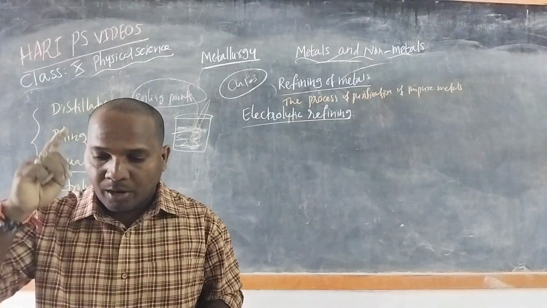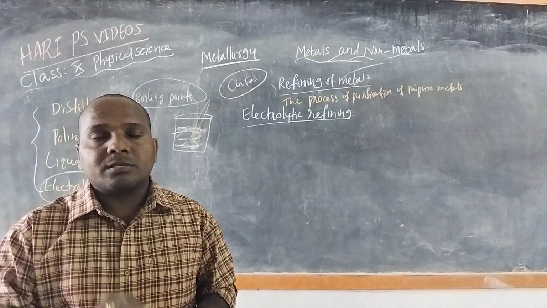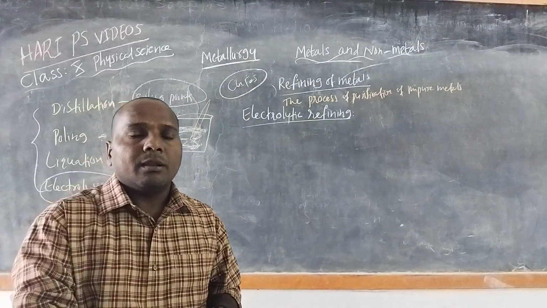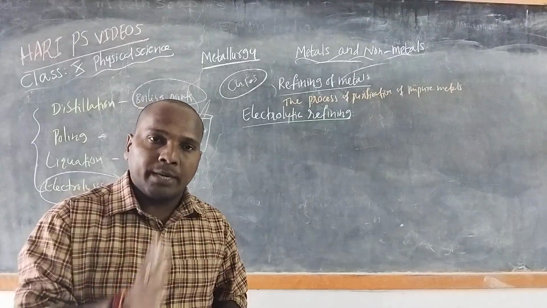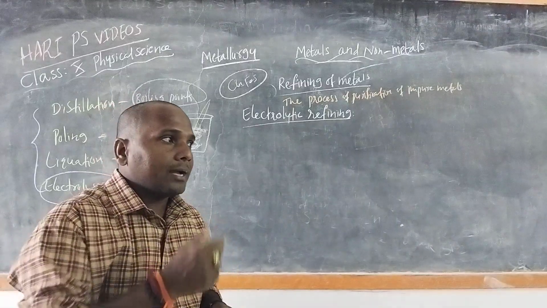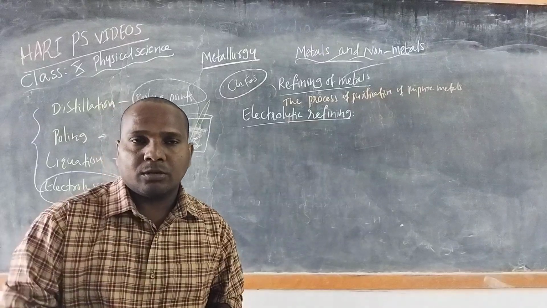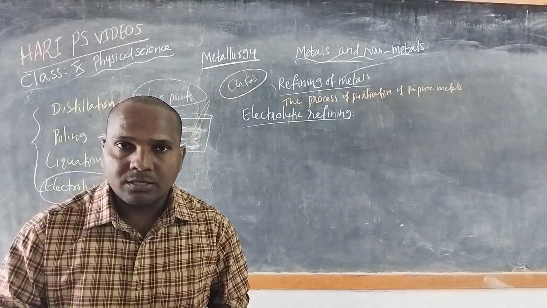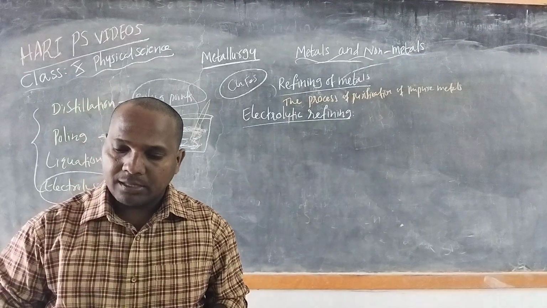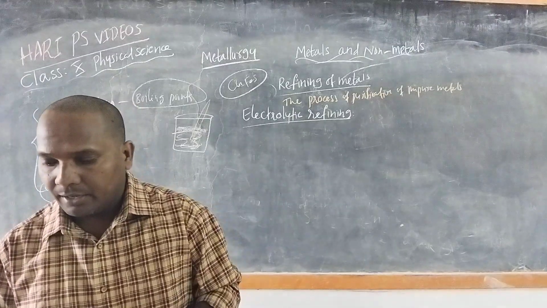Electrolytic refining means by the process of electrolysis, we can get a pure metal from impure metal. As you have an idea about electroplating, similarly electrolysis is carried out. Many metals like copper, zinc, iron, lead, tin, chromium, nickel, silver and gold are refined electrically.